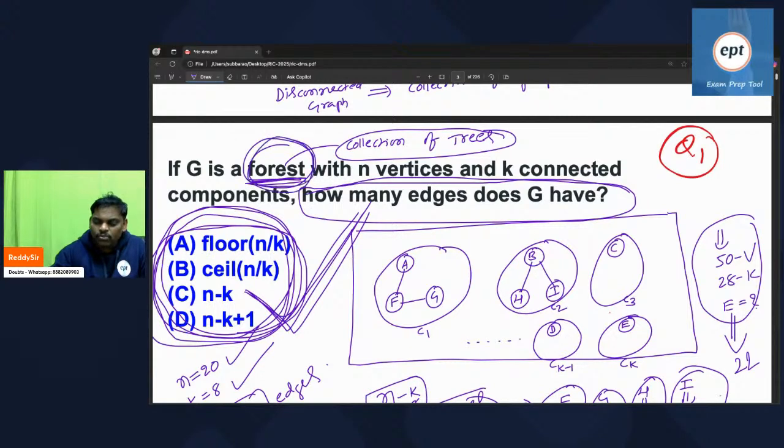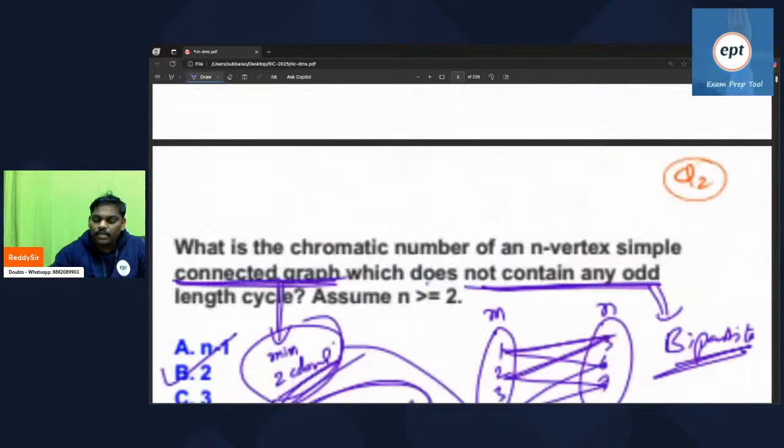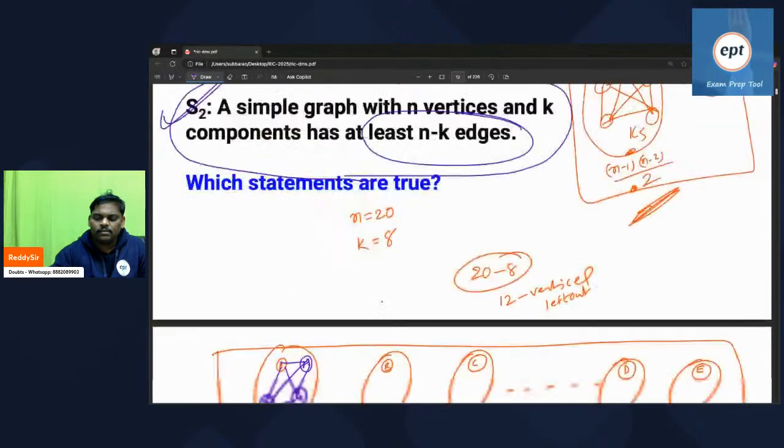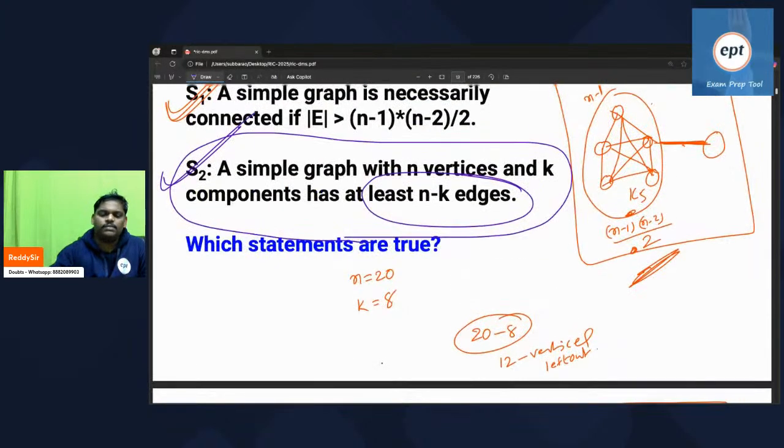Because of forest, no cycle is possible, so more edges cannot come. It is exactly. But here the forest is not there, so at least n minus k edges.